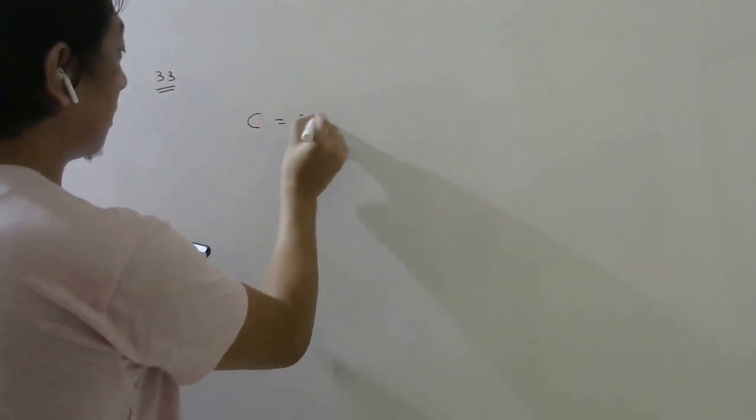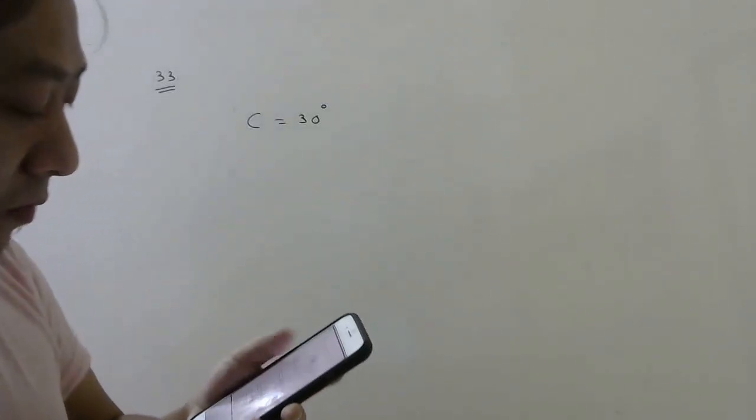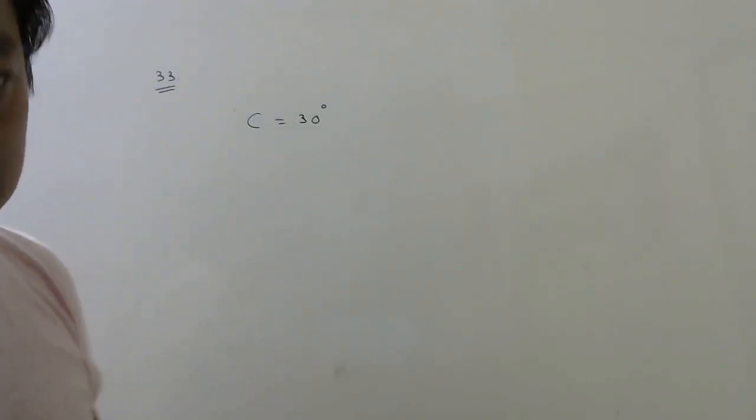See question number 33. If the critical angle for total internal reflection from medium to vacuum, where vacuum means refractive index exactly 1, is 30 degrees, they want the velocity of light in the medium.